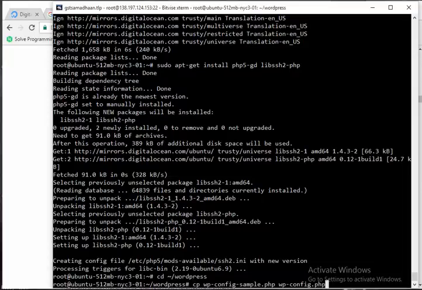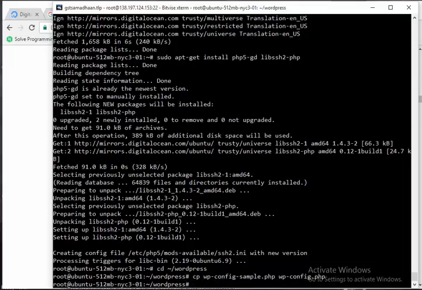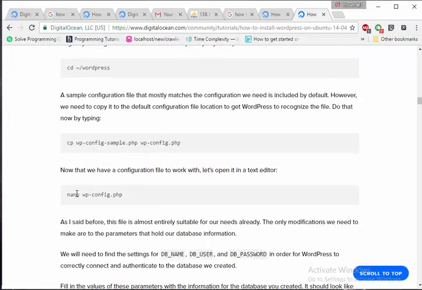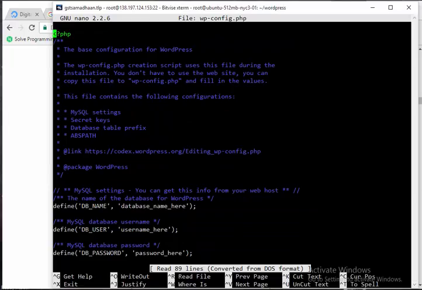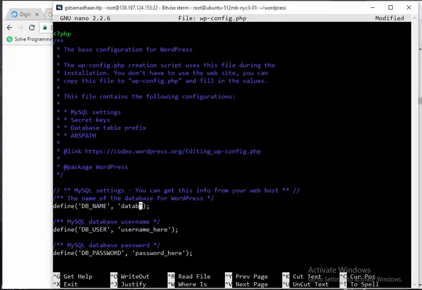I mean like your particular domain, like some google.com. So when you click on that address you can see the WordPress homepage. This is for the configuration file, sorry, this is not for that. And we need to edit three things here. One is the database, which we have created: WordPress, right?